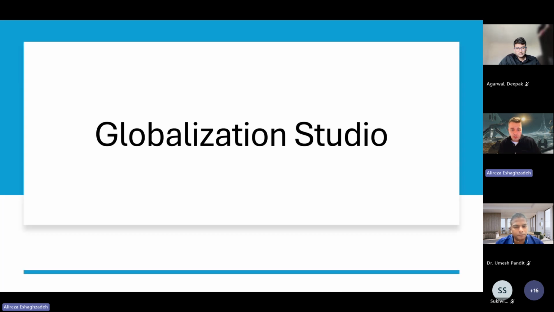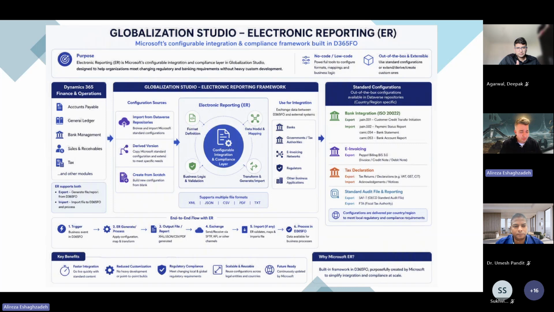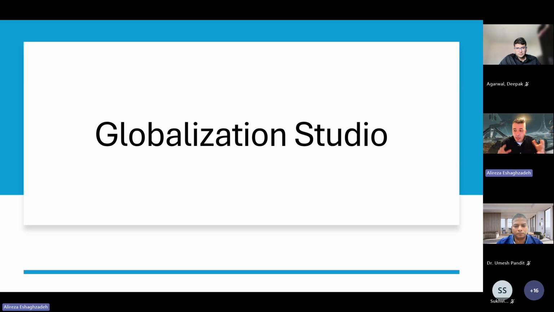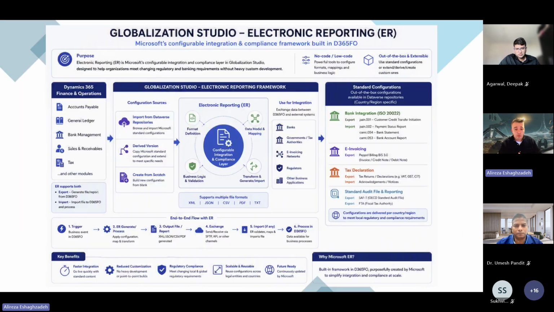First of all, I start with the globalization studio. I have created a detailed view of the globalization studio here about how it can be used as the main integration tool.